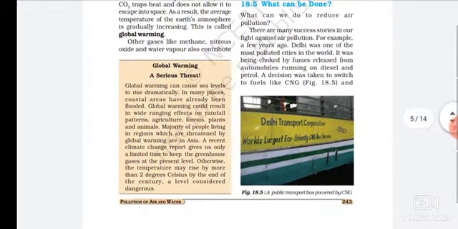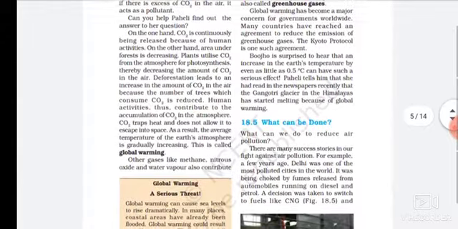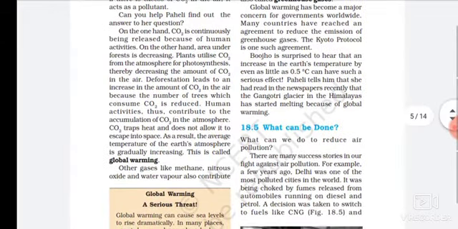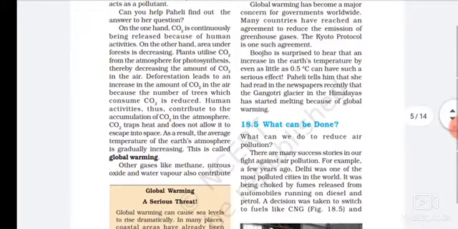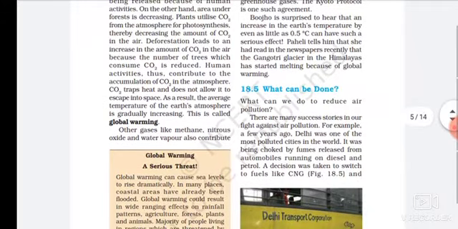Other gases like methane, nitrous oxide and water vapor also contribute. Were you surprised to hear that an increase in the Earth's temperature by even as little as 0.5 C can have such an effect? I had read in the newspaper recently that ice in the Himalayas has started melting because of global warming.